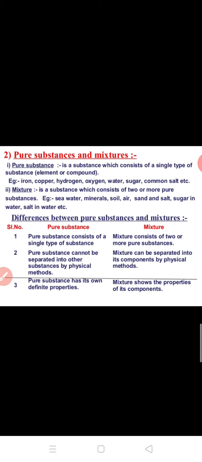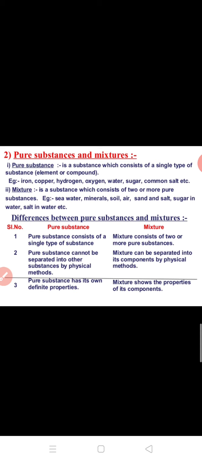Second point of difference is, pure substance cannot be separated into other substances by physical methods. अभी आपने वीडियो में देखा था what are the physical methods by which we can separate different components of a mixture. But in case of pure substance, we cannot separate different components by physical methods. Single type के substances, single type के particles होते हैं which we cannot separate with the help of physical processes. ठीक है? And mixture can be separated into its components by physical processes.